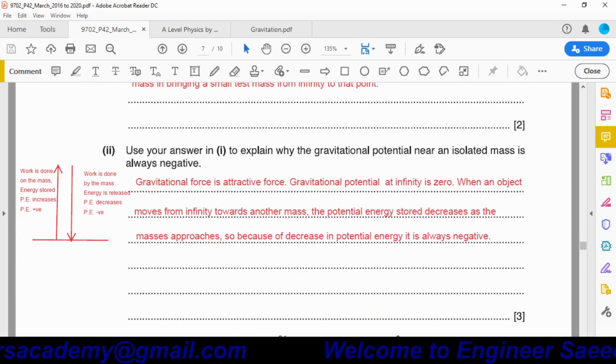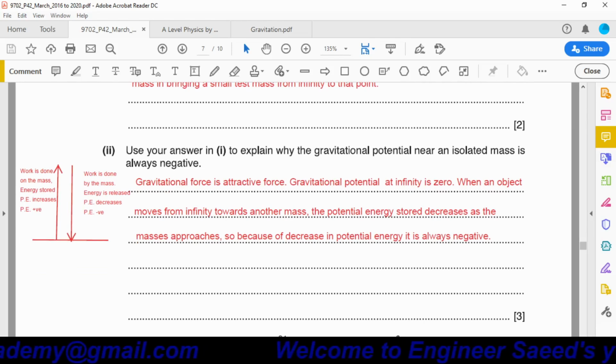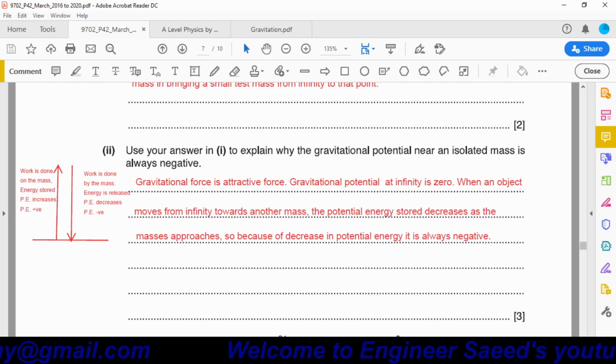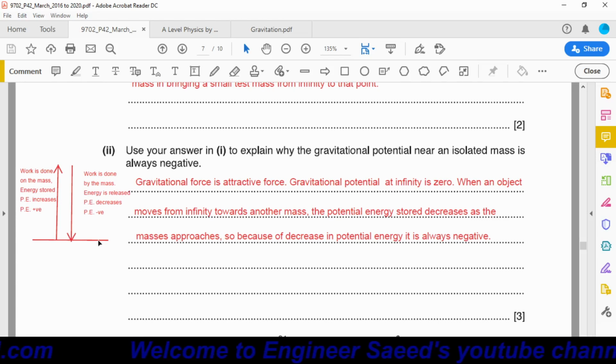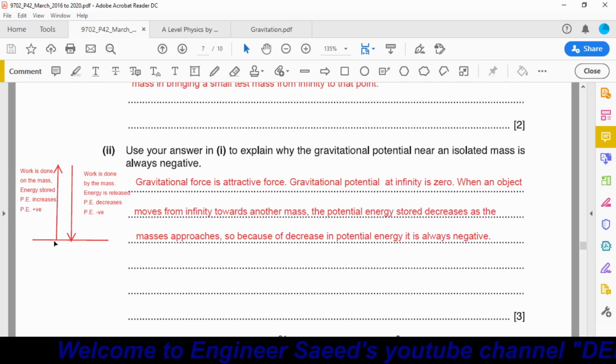Okay. Next part. Use your answer in 1 to explain why the gravitational potential near an isolated mass is always negative. Suppose this is the surface of a planet or surface of Earth or surface of any mass. From this surface, we have taken one object to a certain height.